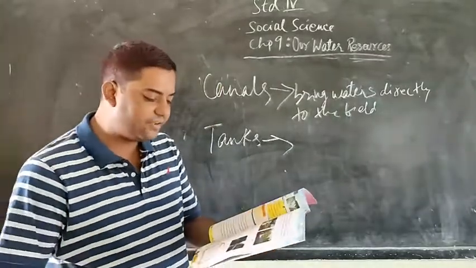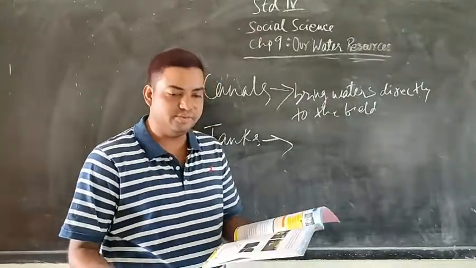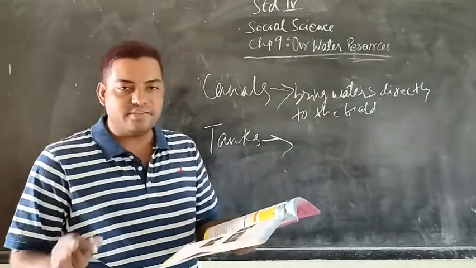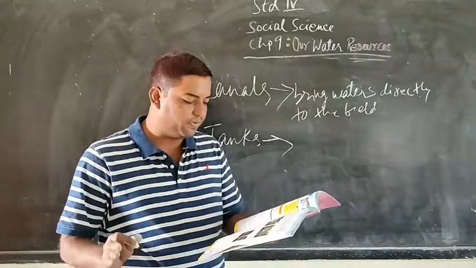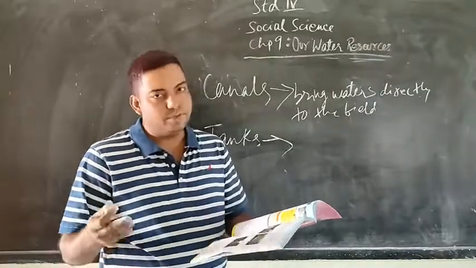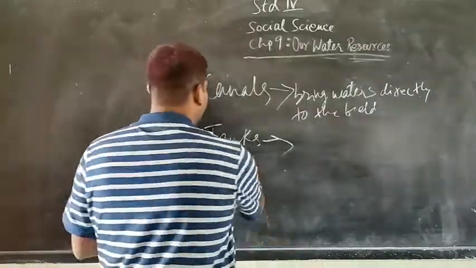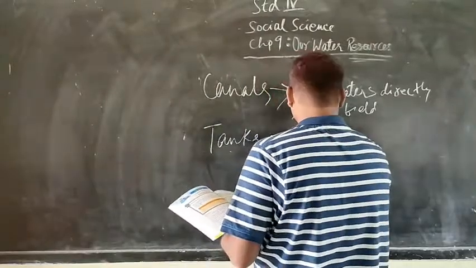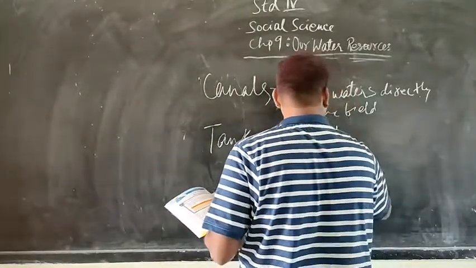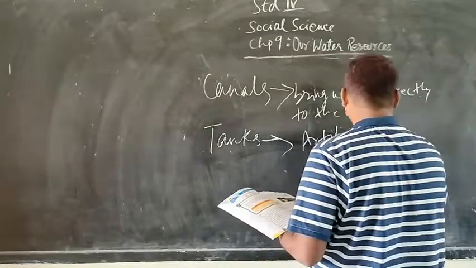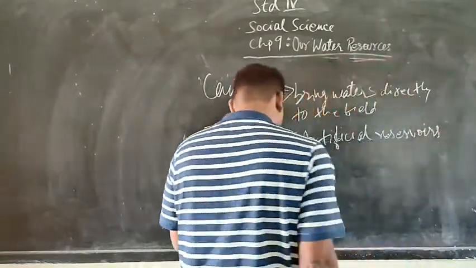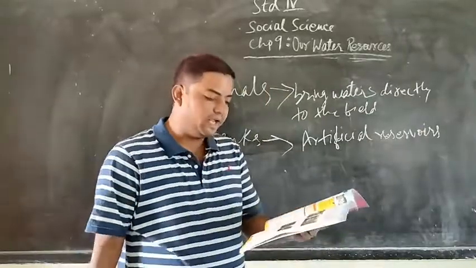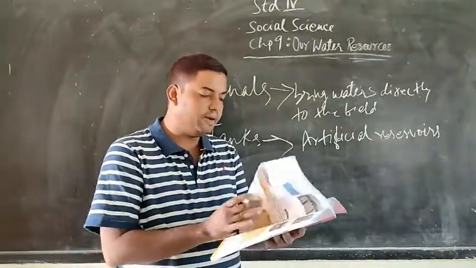So in some areas, artificial reservoirs means there is an artificial source from which we store water and use it for irrigation. They are known as tanks. So they are artificial reservoirs. And it is commonly practiced where? In Andhra Pradesh, Tamil Nadu, Karnataka and Madhya Pradesh.